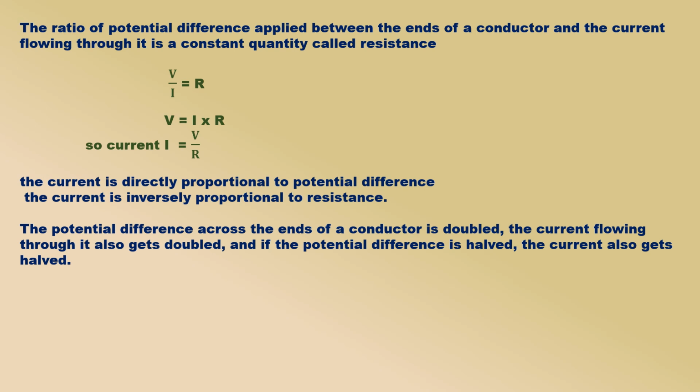Thus, the strength of an electric current in a given conductor depends on two factors: A. potential difference across the ends of the conductor, and B. resistance of the conductor.